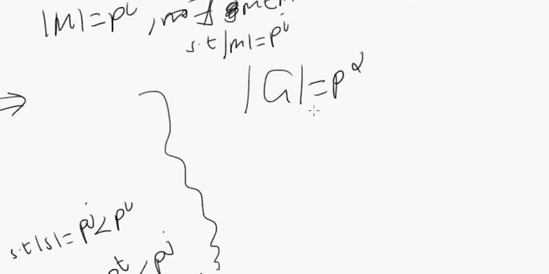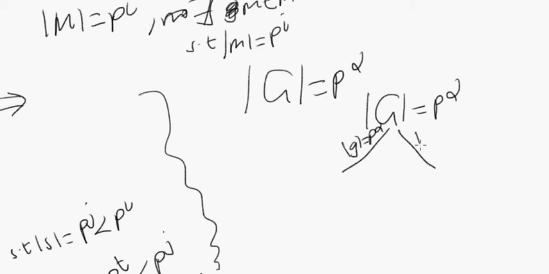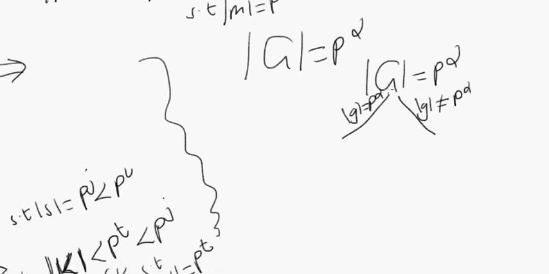So how to write it exactly? Okay, we start with a group G of order p to the alpha. The order of G equals p to the alpha, okay? Now either G has an element of order p to the alpha, or it does not, right? Let's write it like this: no element of order p to the alpha. If it has an element of order p to the alpha, well, then we're done, right? Don't we have a subgroup of order p? Okay. Isn't that what we proved last time? Okay. Suppose it has no element of order p to the alpha.